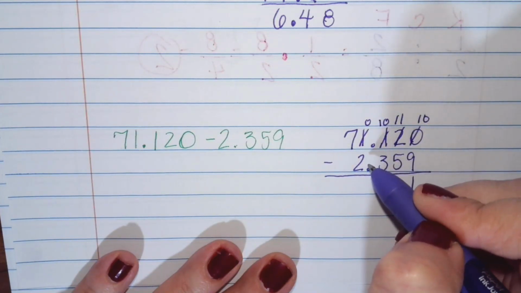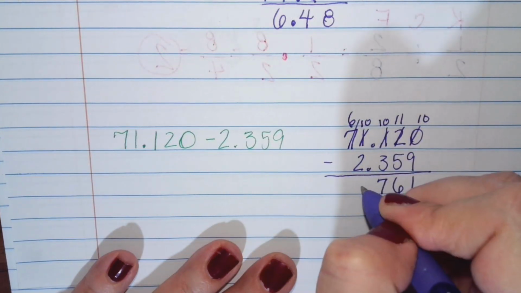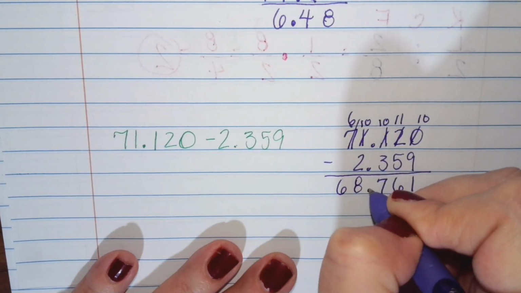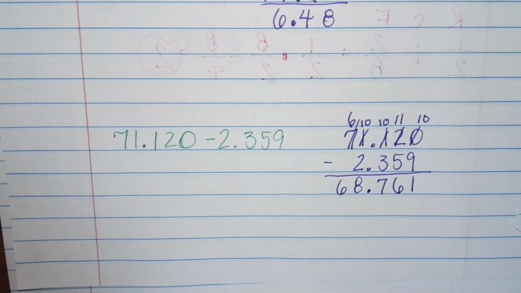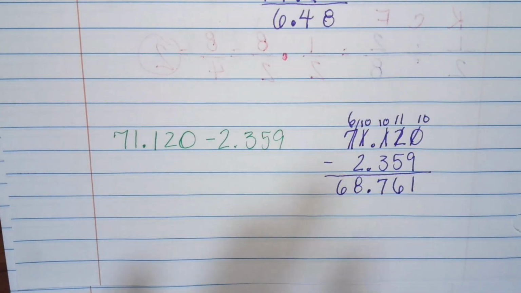Can't say 0 minus 2, so again, regroup. 10 minus 2 is 8. 6 minus nothing is 6. The decimal comes straight down. Which is reasonable. 71 minus 2 would be 69. Well, that's close to 69, so that's a reasonable answer.